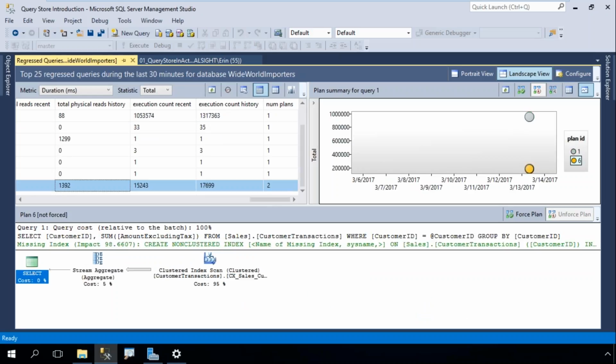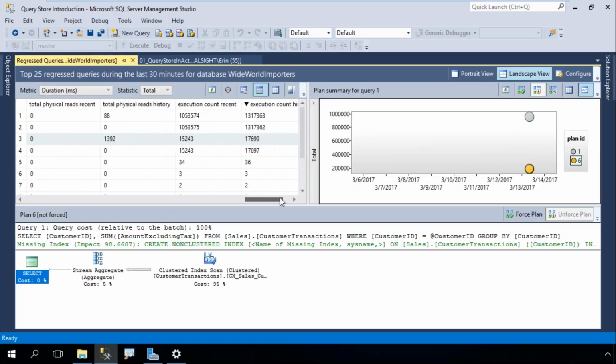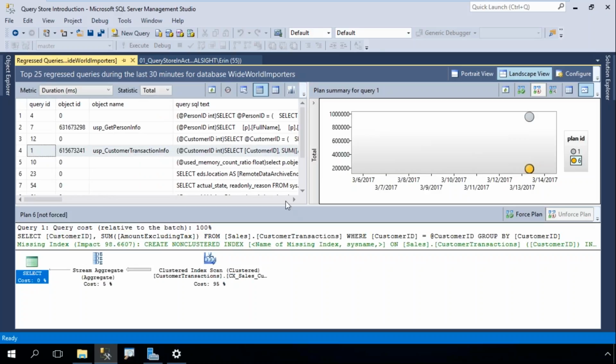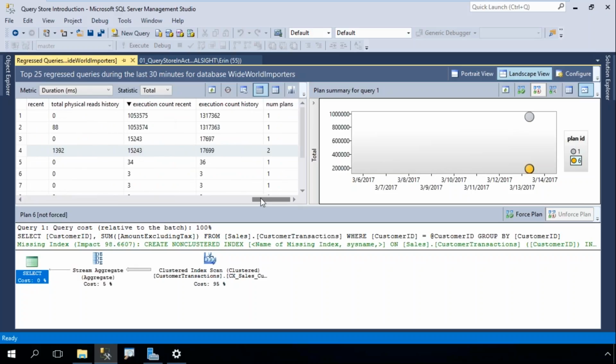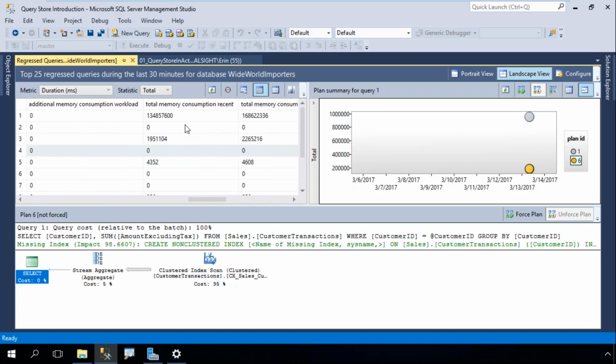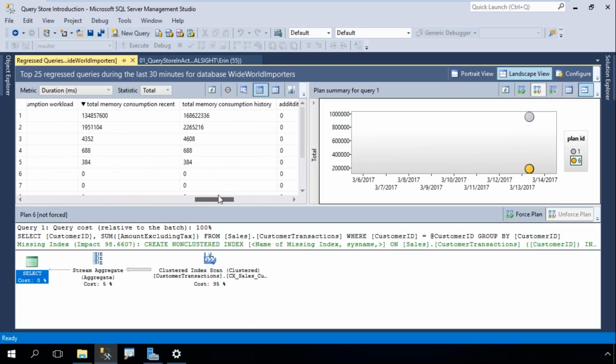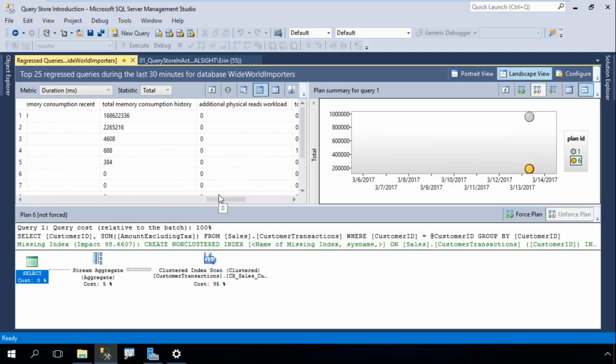So I tend to start when there's a performance issue by looking to see, okay, what do we have in terms of number of plans? But I could also look to say, well, what's running most often? And if I scroll over here to the right, I know that changed really fast, but I can click on this and sort. So if I wanted to sort by execution count history or recent, I can click on that and it sorts based on that column. If I wanted to sort based on memory consumption, I can click on that. So I have lots of ways within the UI to look at this data.